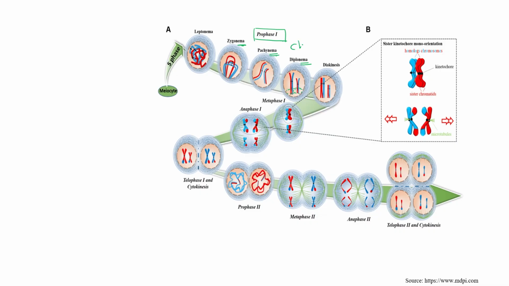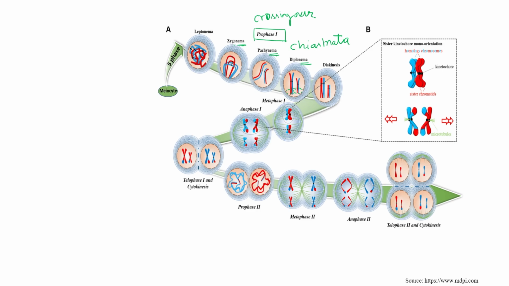So chiasmata formation is the character of diplotene. Okay, but crossing over is the peculiar character of Pachytene.